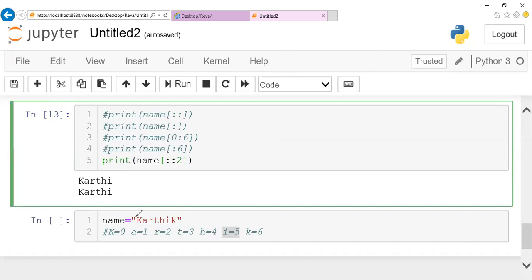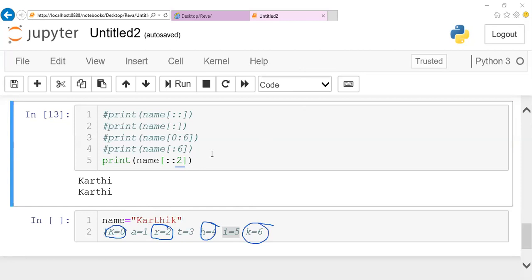Starting from 0, first K will be fetched, then followed by 2 steps, R will be fetched, then H, then K. Two-step incrementation happens, guys. First K, next R, next H, and next K will be fetched when you use step value as 2.